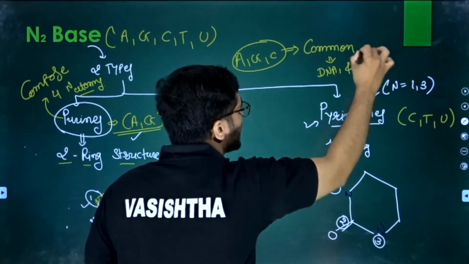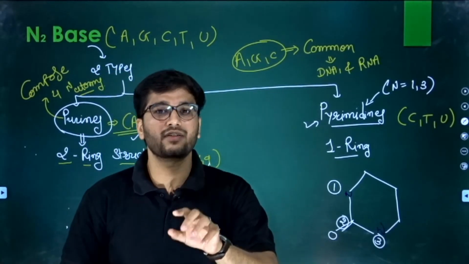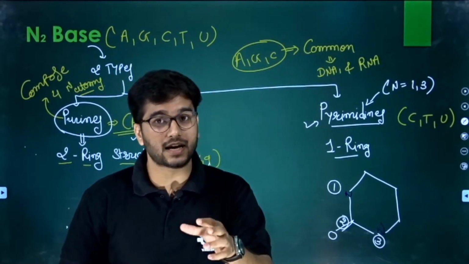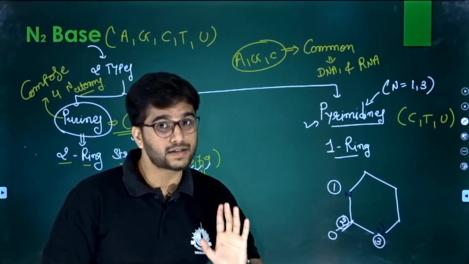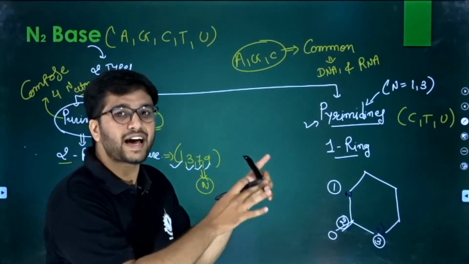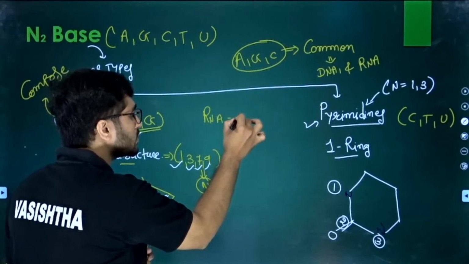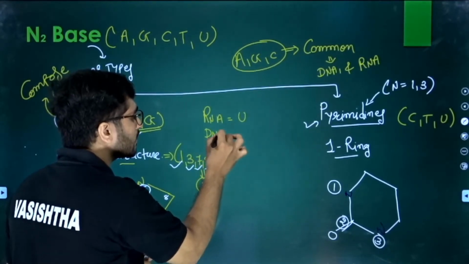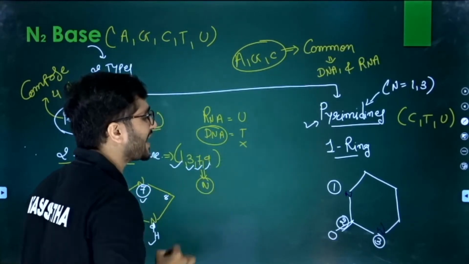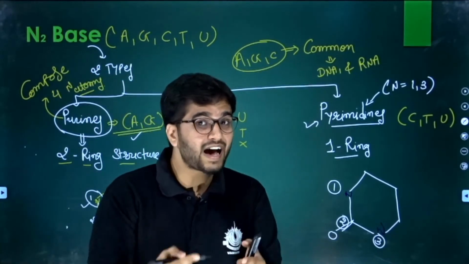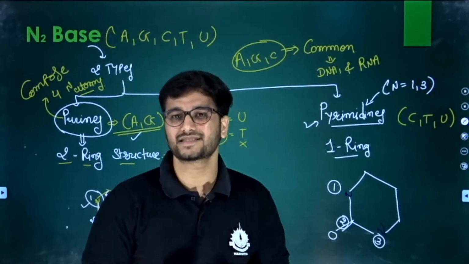No matter whether you have DNA or RNA, if you have a nucleic acid, you compulsorily have adenine, guanine and cytosine. But that is not so with thymine and uracil. If you have RNA, then you have uracil. If you have DNA, then you have thymine. DNA does not have uracil, and RNA does not have thymine. Clear? So that is the understanding.